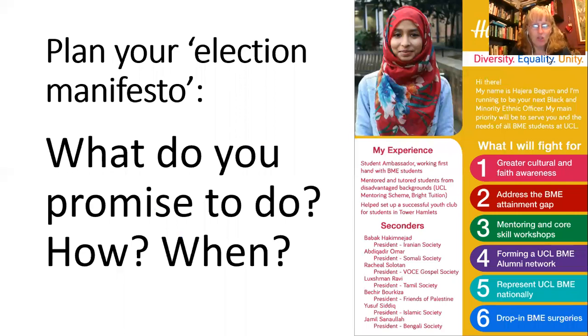And your final task is to plan your own election manifesto. A manifesto is all the promises that you make of what you will do when you win the election. So what do you promise? How are you going to do it? When are you going to do it? Think about your local area. Think about all your election promises. Here on the right is an example manifesto. Somebody wanting to win the election for the student ambassador. And the promises are the 6 numbers down the right-hand side. Okay, so you can pause and write your election promises or manifesto.